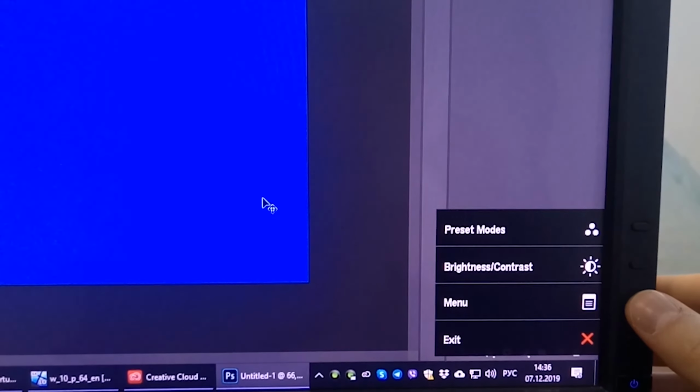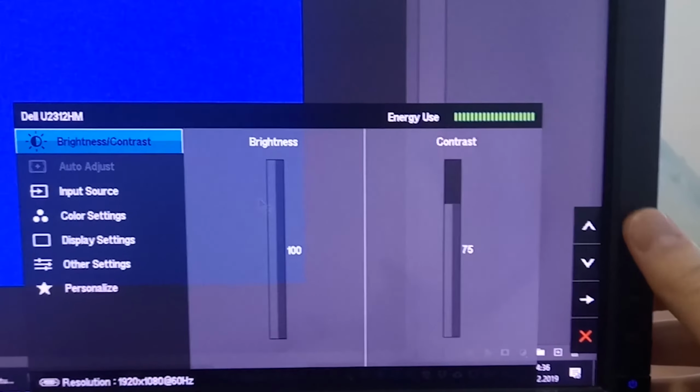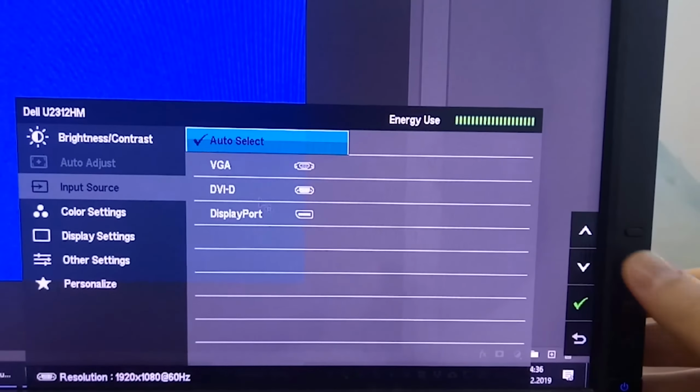The sixth possible cause is the monitor settings. Make sure that the input settings are correct. Most monitors detect the input signal source automatically, but sometimes this function may be disabled. Open the Settings menu on a monitor and select Input. Select the input source you are using at the moment, for example VGA, HDMI or other.